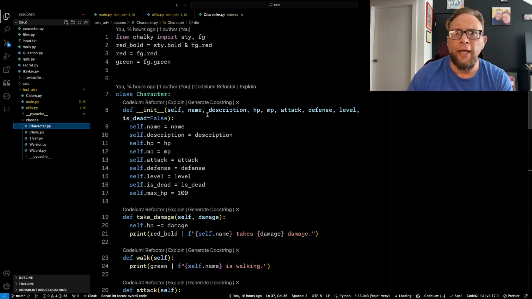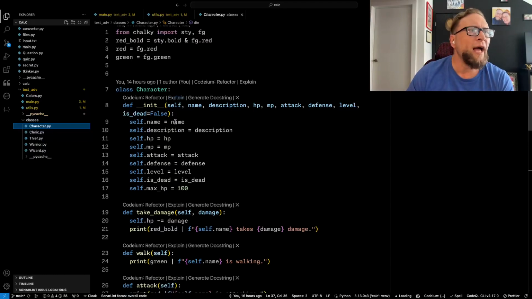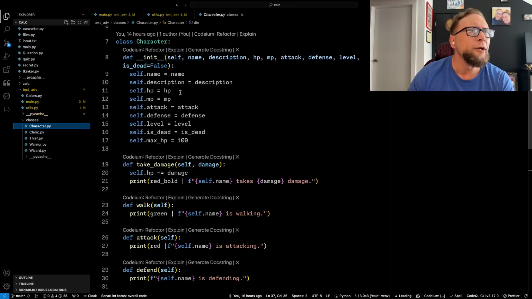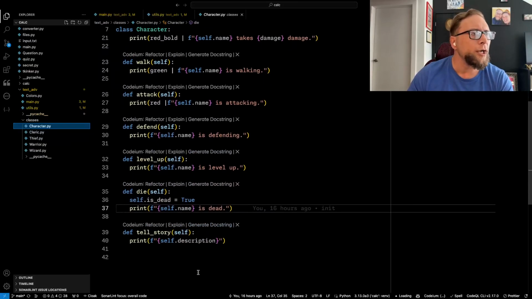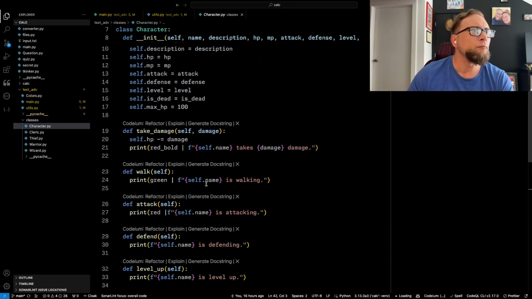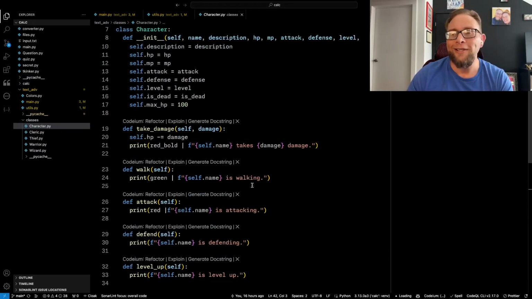This is something that surprised me about Python with how easy it is. I have a base class for my character, giving them all of the attributes they need, some functions that they're all going to share, which obviously they don't do anything just yet, but they'll let me know that they're firing, and I'm able to use some fun chalky plugin here to color and make things bold, and that's fun.